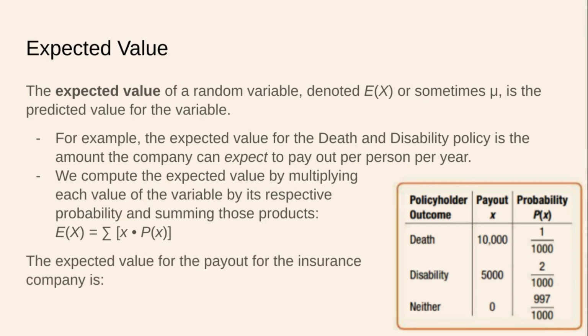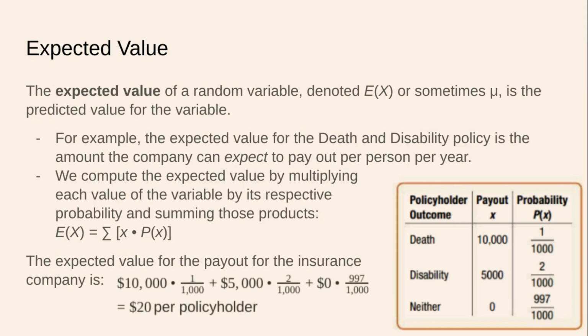So the expected value for the payout of the insurance company is, as I have said, we make this whole string of terms right here, and that evens out to $20 per policyholder. You may think to yourself, wait, Mr. DeClerico, 10,000, 5,000, 0, I don't see a 20 anywhere. Why is that my expectation?